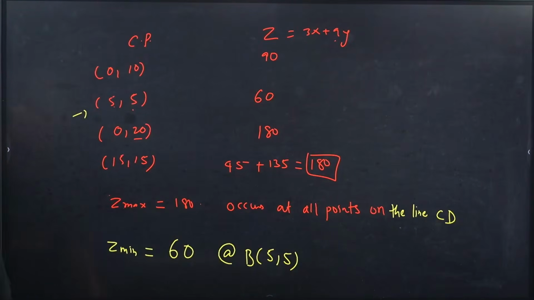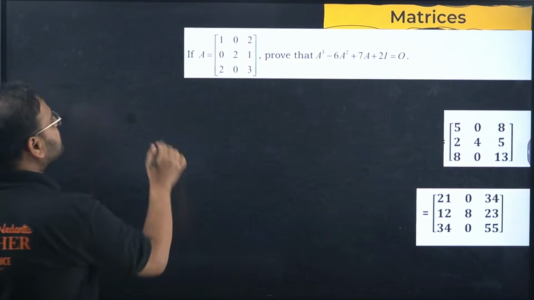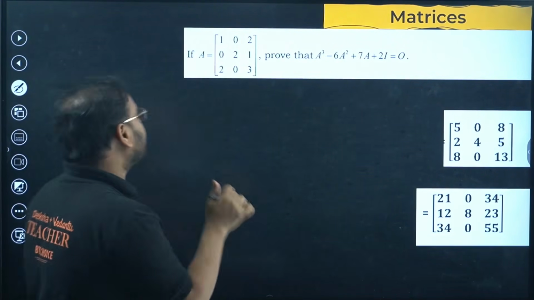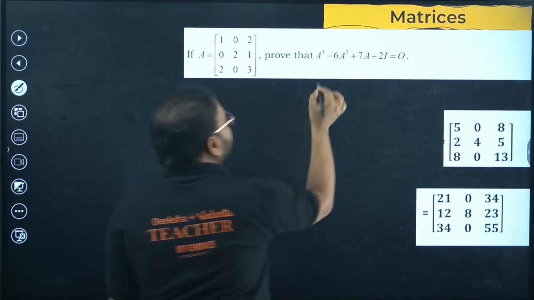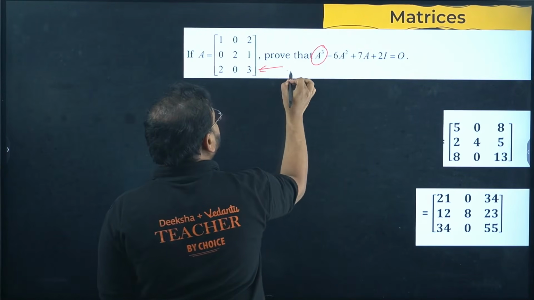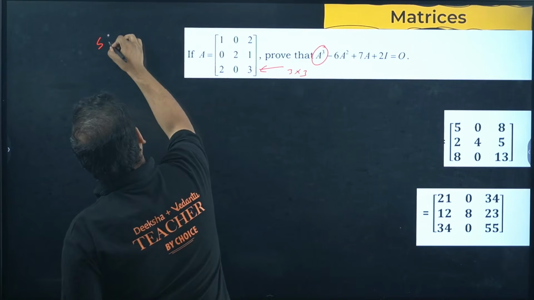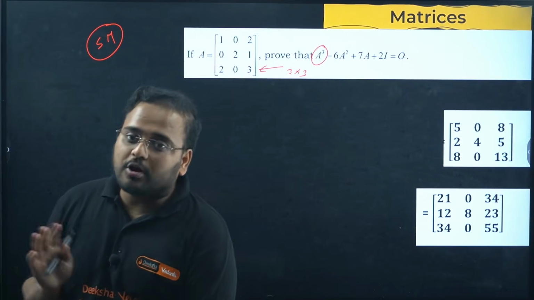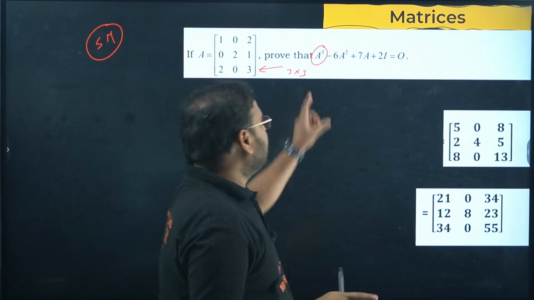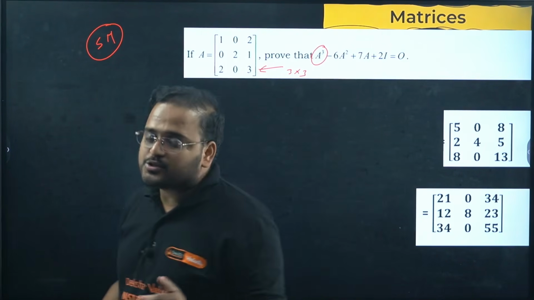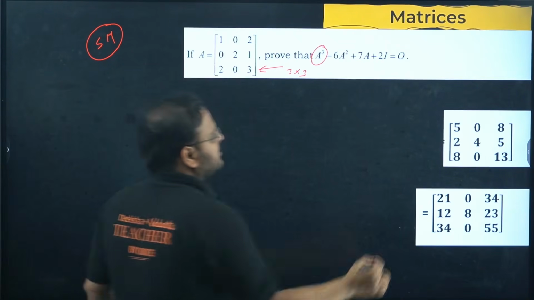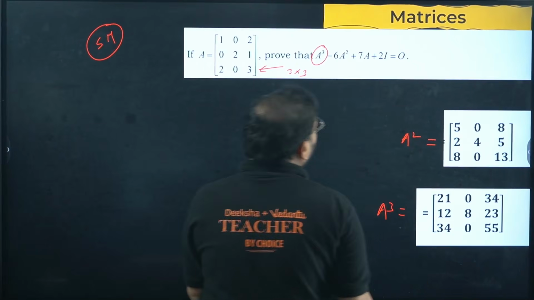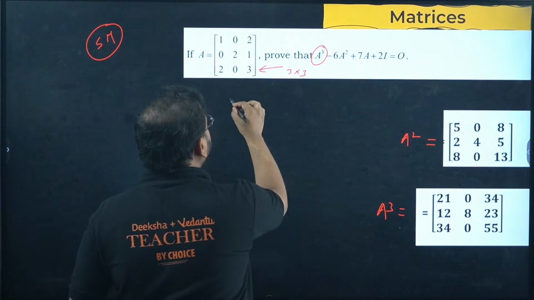Clear, sir? Okay. Next. Now this question, usually this question comes for 4 marks, but this particular one here, because in the question we have a cube and we have a 3 cross 3 matrix, it is actually a 5 mark question from your question bank. But if it is a 4 mark question, then it will be a square term, and you'll have a 2 cross 2 matrix. This is a value which I've taken for a square, this is a value I've taken for a cube.